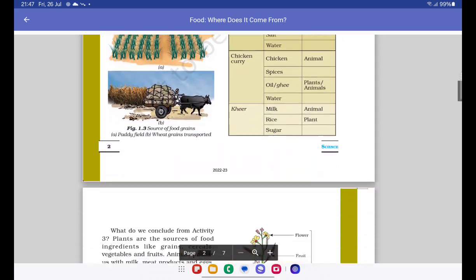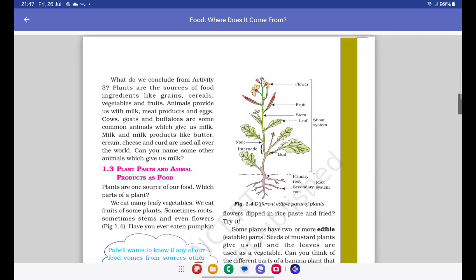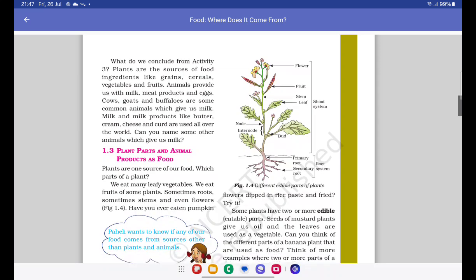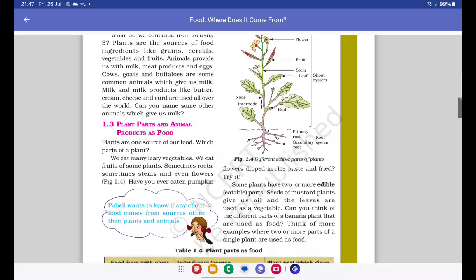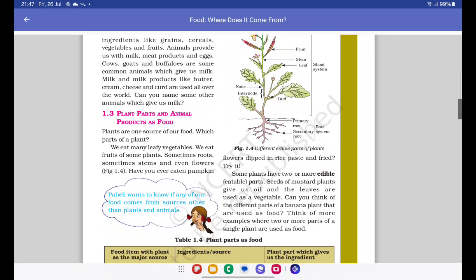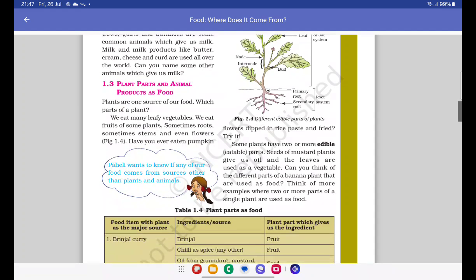Okay, moving on. What do we conclude from activity 3? Plants are the sources of food ingredients like grains, cereals, vegetables, and fruits. So you can see that plants provide us with so many things. They provide us with grains, cereals, vegetables, and fruits. Animals provide us with milk, meat products, and eggs. Cows, goats, and buffaloes are some common animals which give us milk. Milk and milk products like butter, cream, cheese, and curd are used all over the world. Can you name some other animals which give us milk? Yeah, goat, camel. I don't think sheep gives milk, right? But goat or camel definitely does give milk.